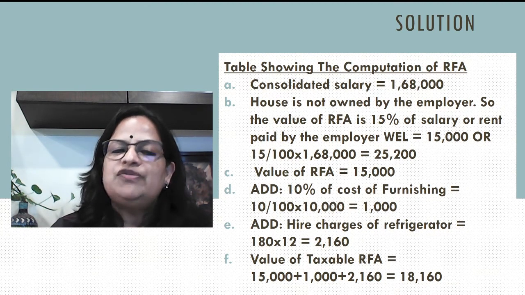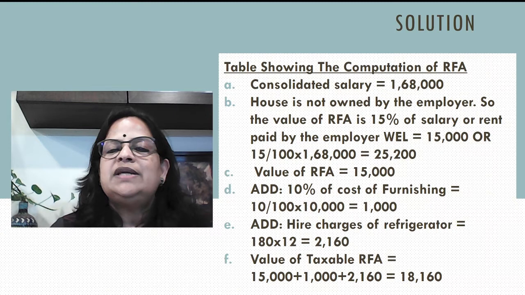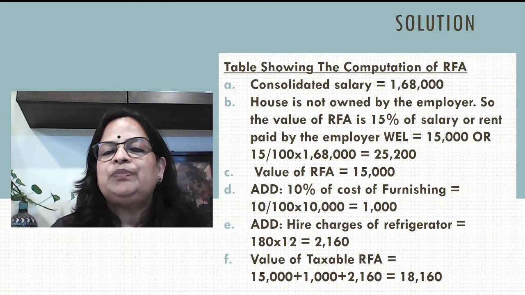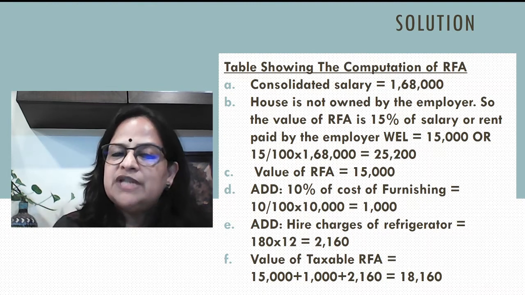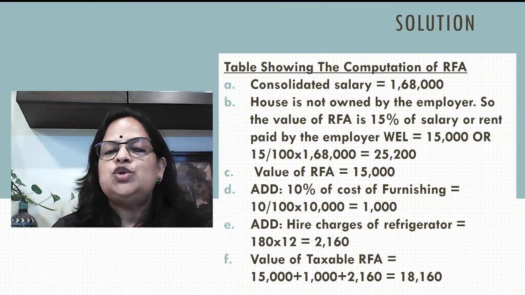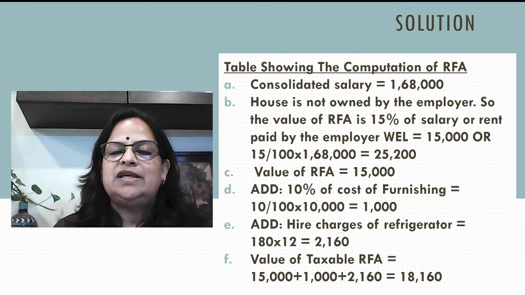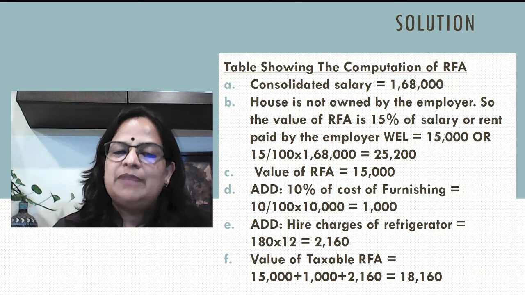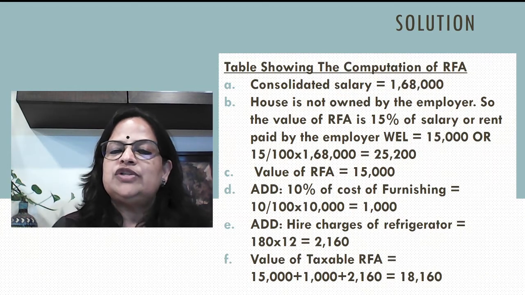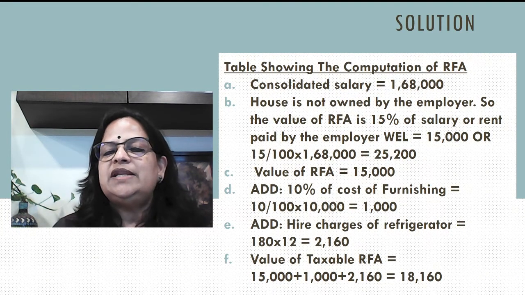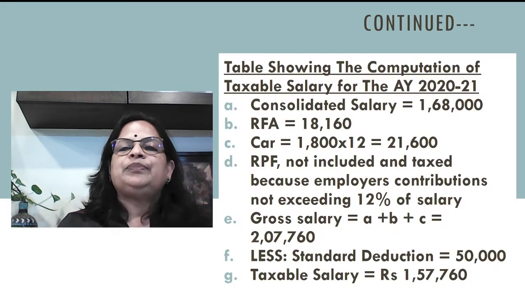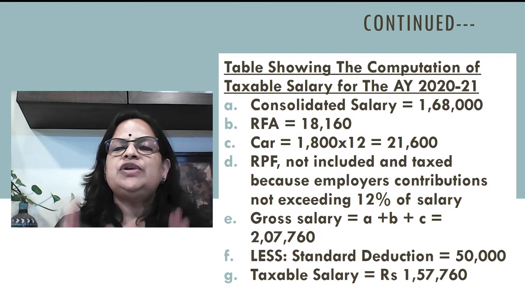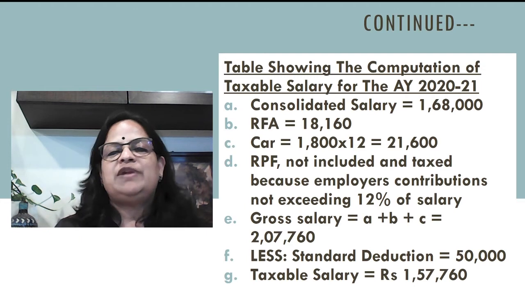Now, cost of furnishing, we have to add. 10,000 furniture value, so 10,000 into 10 by 100, 1,000. Hire charges of refrigerator, 180 into 12, 2,160. So, value of taxable RFA is 15,000 plus 1,000 plus 2,160, that is 18,160.